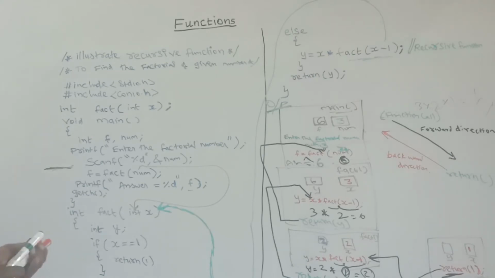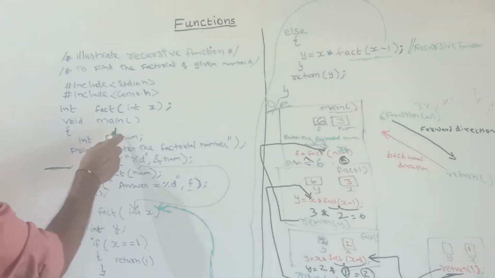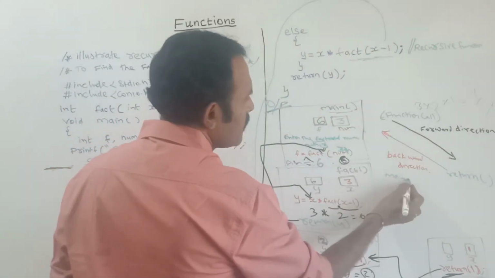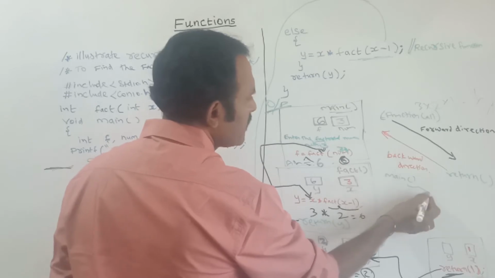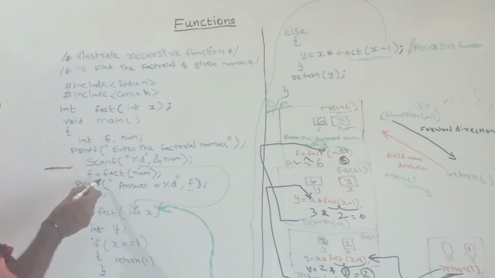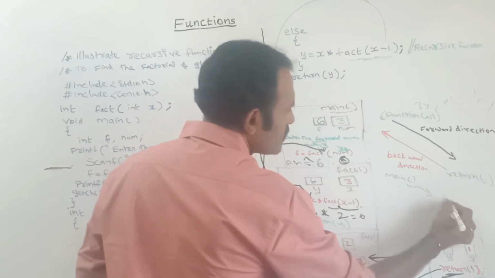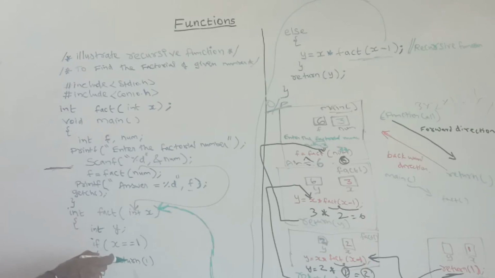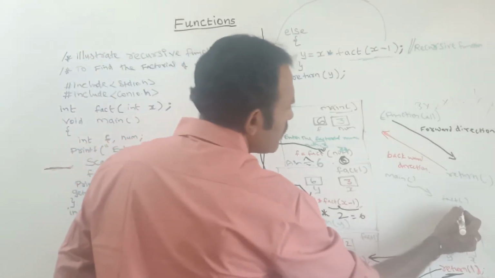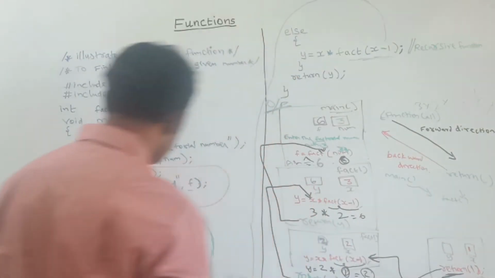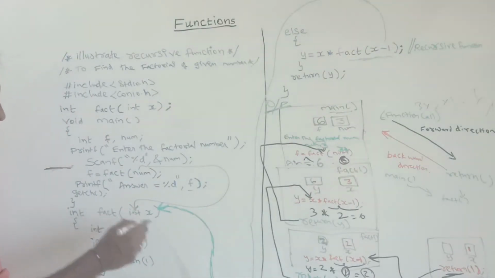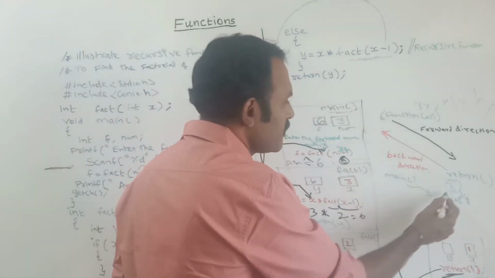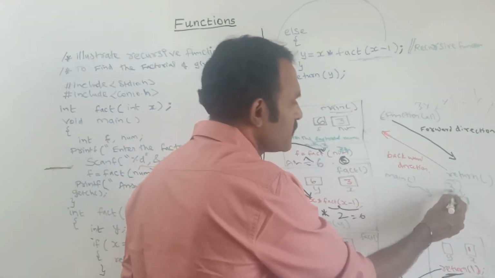See here, from the very first function, the main function, we are calling the function fact, so it goes here to fact. Again I am calling fact each and every time. By using the passed value, I am checking: if the passed value is 1, then I am telling it to return. From the main function I am passing the argument value 3.